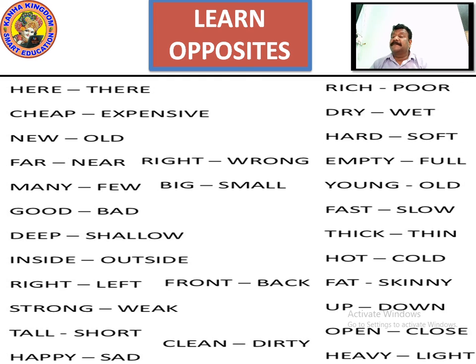We have seen all the examples of this, right? Nothing is missed from this, right? Everything we have seen. And on the right side we can see rich, poor, dry, wet, hard, soft, empty, full, young, old, fast, slow, thick, thin, hot, cold, fat, skinny, up, down, open, close, heavy, light.